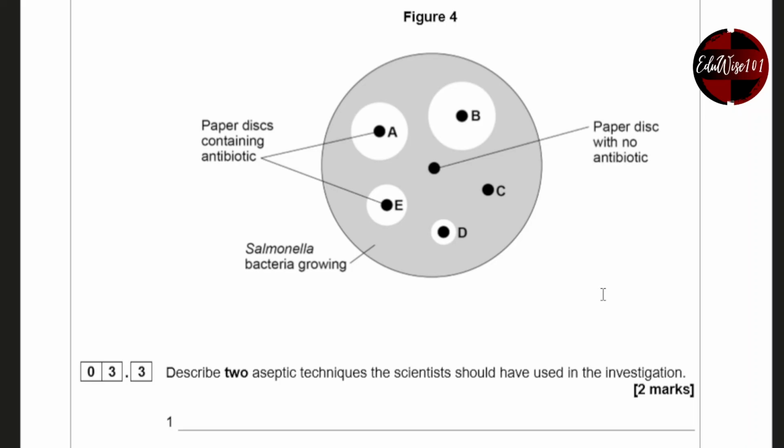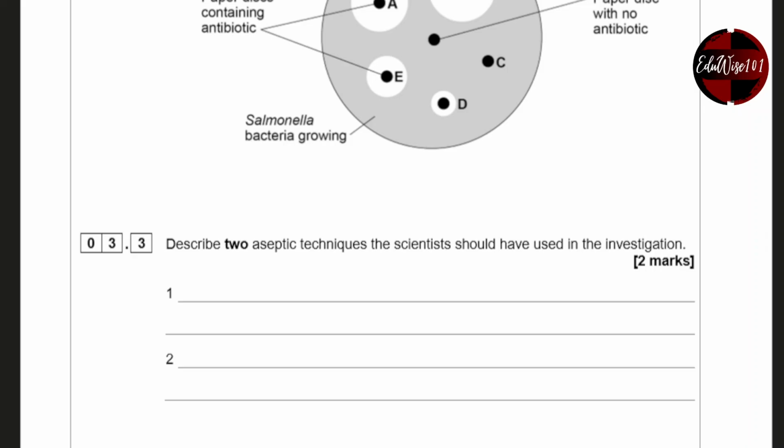Describe 2 aseptic techniques the scientists should have used in the investigation. Now, while you're trying to set this up, the first thing that you need to do is set up the petri dish with the agar plate. For that, you need to use aseptic techniques. The bacteria can be cultured, where you can actually buy them in liquid form, so there's not a lot to be used there. But when you're setting it up, you have to follow aseptic techniques so that you don't get any other pathogens or fungus from the air landing on it and growing.